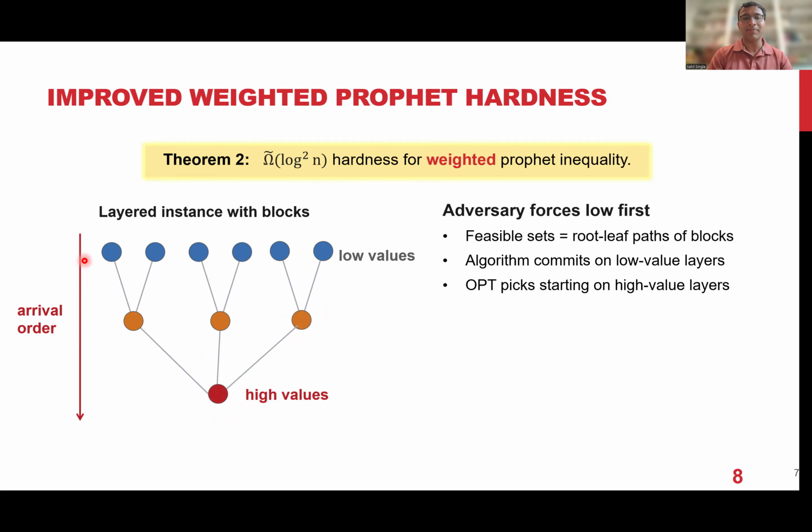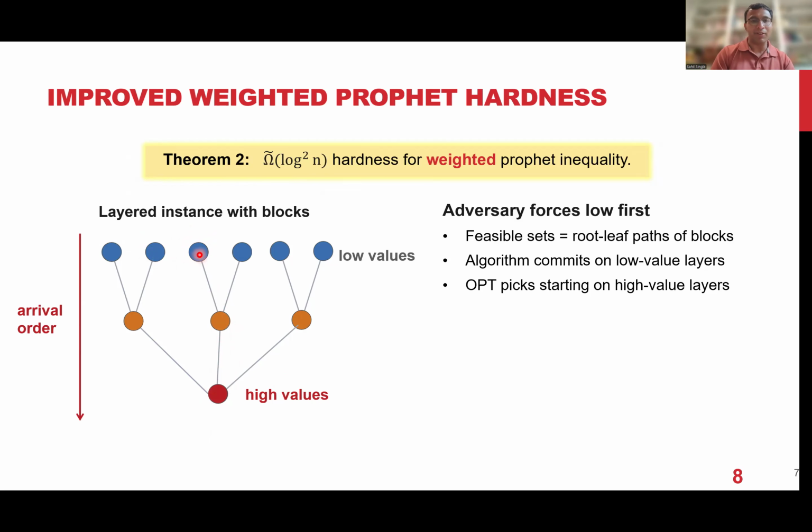So any online algorithm, as soon as it takes some elements from one of these blocks, is committed to that block. My downward closed feasibility system will allow me to take elements from a single block or a root leaf path, basically from any blocks which are on the same root leaf path. That's my downward closed system. Now the online algorithm, as soon as it takes a few elements from any of these blocks, is committed to this particular block as well as this particular path. Hence, you can argue that because it has committed to it, it cannot get too much value.